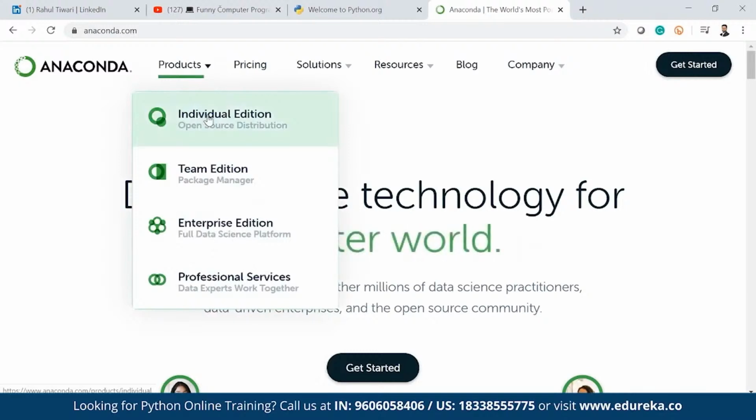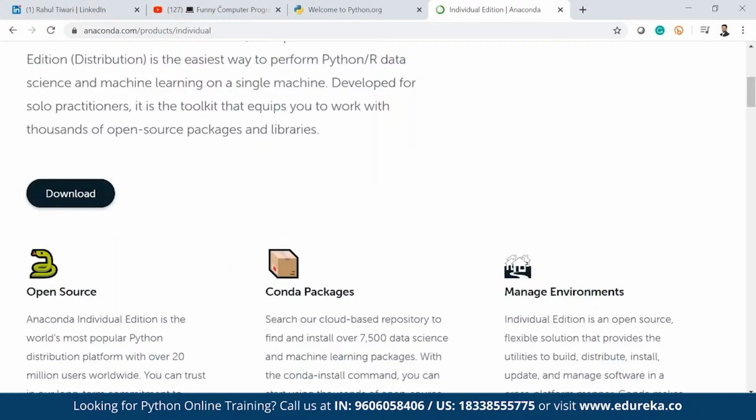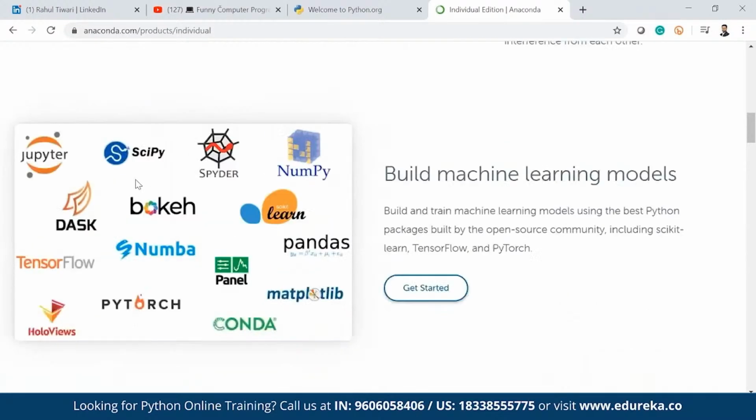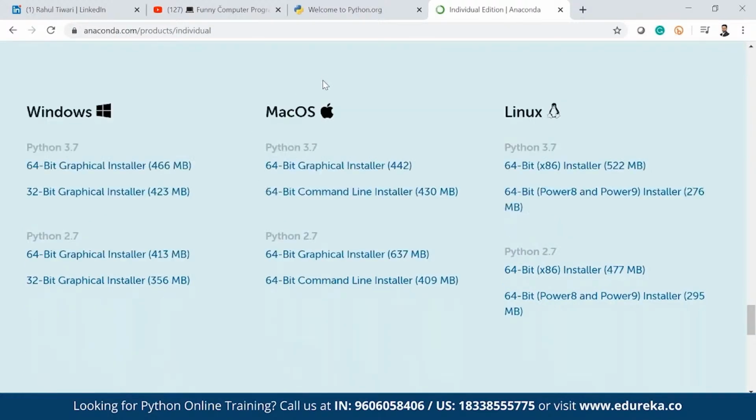Go to the individual edition, and if you go till the end, you can see your data science toolkit. It helps us understand that these are the packages which come by default once you install Anaconda. You can see below, based on the machine, you can download the Anaconda installer. Go with the latest version of Python because support for Python 2.7 is no longer there. So better to go with the latest version based on the bit of the machine, and also the operating system, whether it is Windows, Mac OS or Linux.